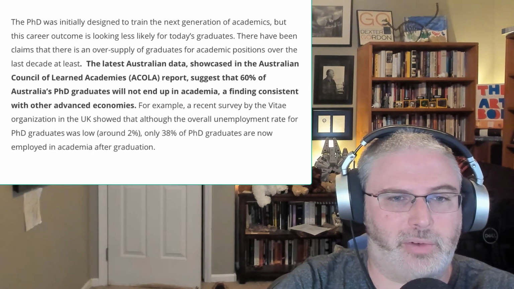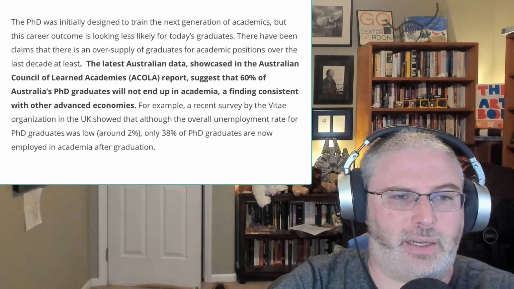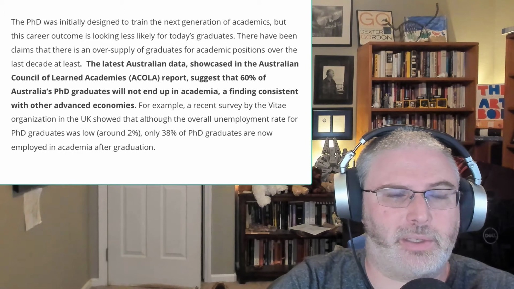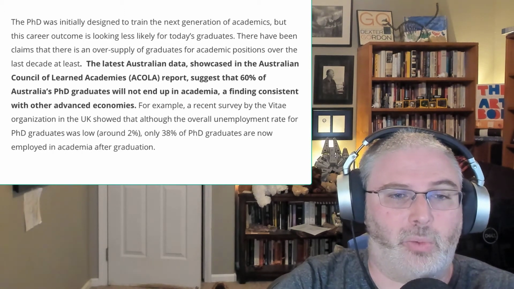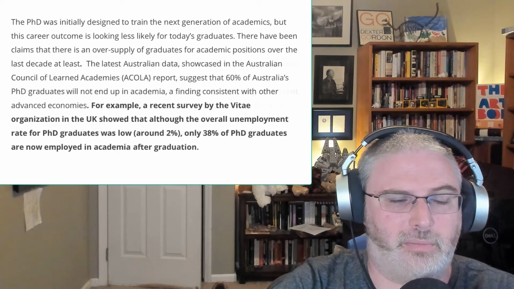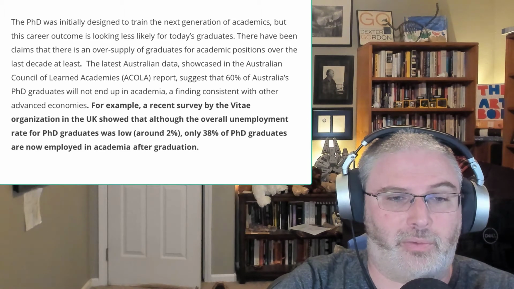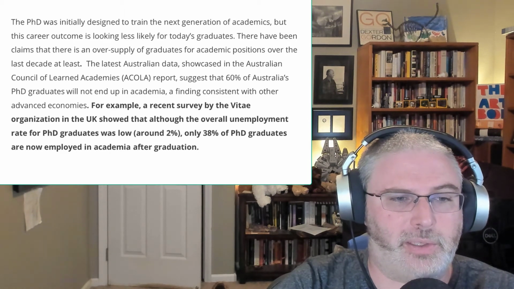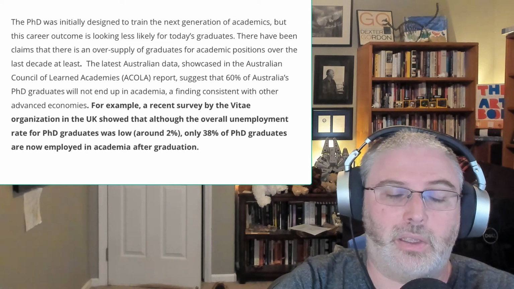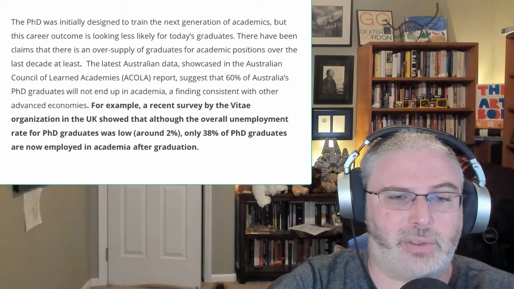Now we go down to a level 3 sentence. The latest Australian data showcased in the Australian Council of Learned Academies, ACOLA, report suggests that 60% of Australia's PhD graduates will not end up in academia, a finding consistent with other advanced economies. And we end with a level 1 sentence. For example, a recent survey by the Vitae organization in the UK showed that although the overall unemployment rate for PhD graduates was low, around 2%, only 38% of PhD graduates are now employed in academia after graduation.